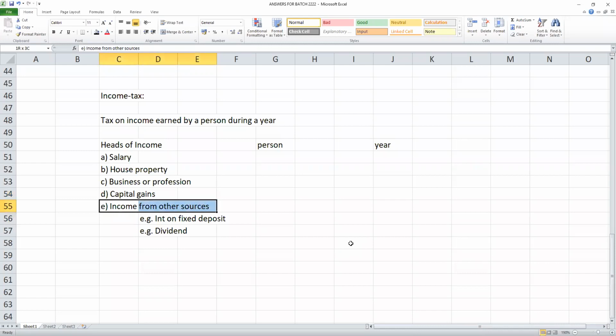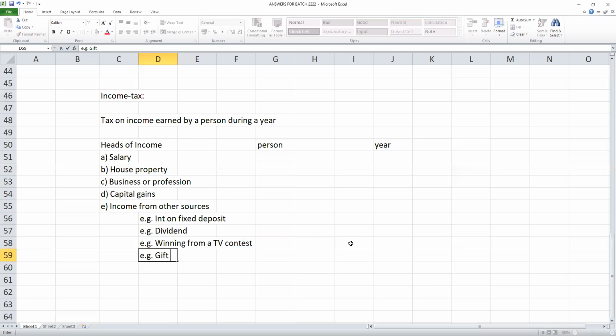Now coming to income from other sources: interest on fixed deposit with the bank, dividend, and any other example. Suppose you participated in a TV contest and you won prize money. Suppose you received a gift from a friend.